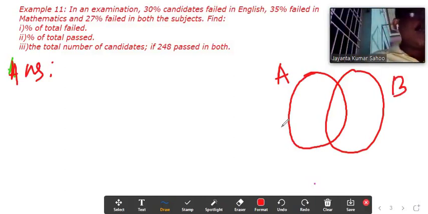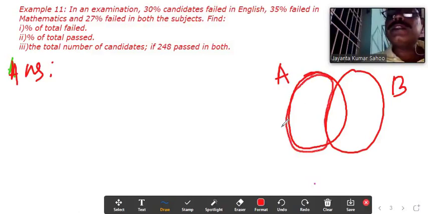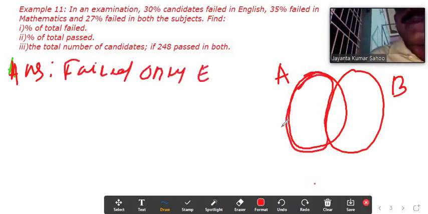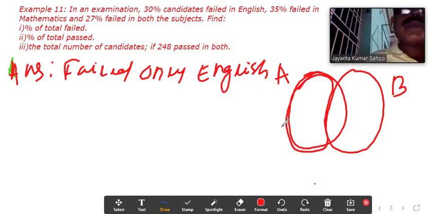According to the question, we need those who failed only English. Only English means this is the English person. So you can write now: failed only English.